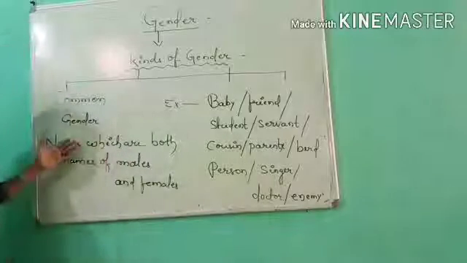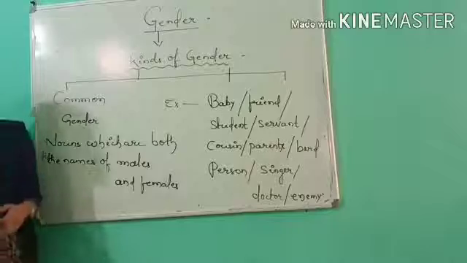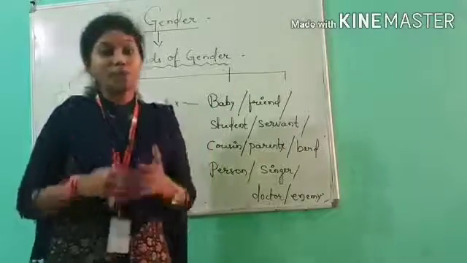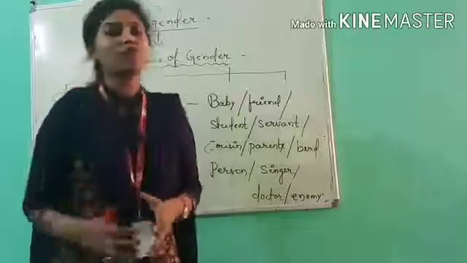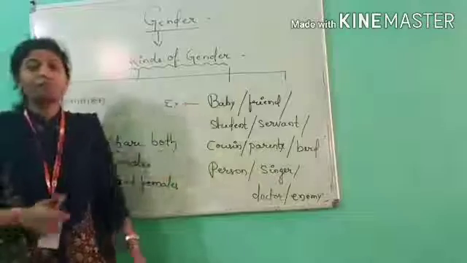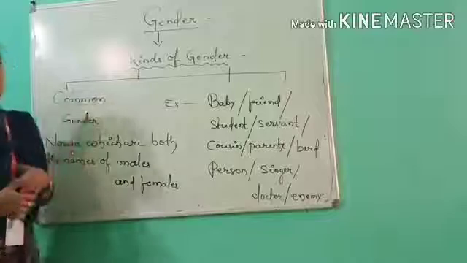Here you can see the definition: nouns which are both the names of males and females. I know all are clear about this topic and you can write lots of examples. Yes? Yes. Now let us move to the examples. You will be more clear about what we consider in this common gender.